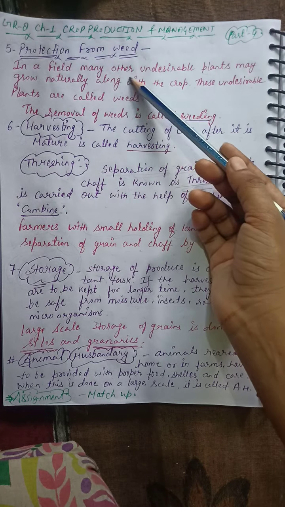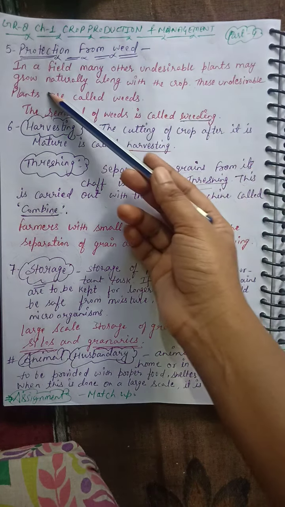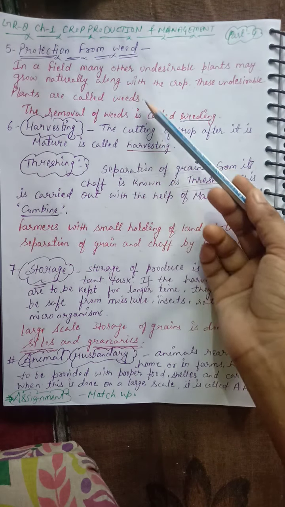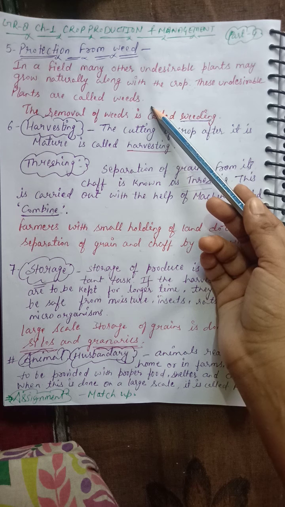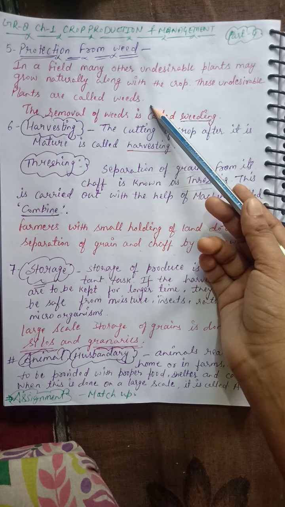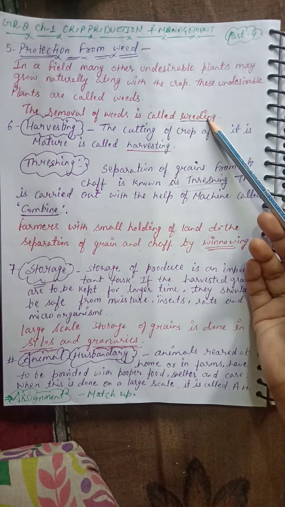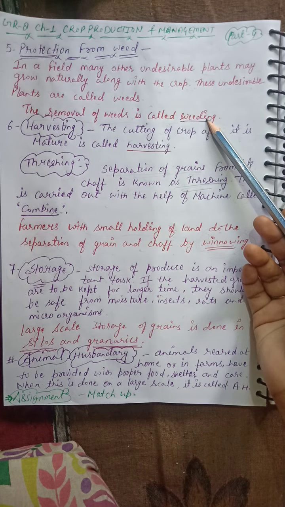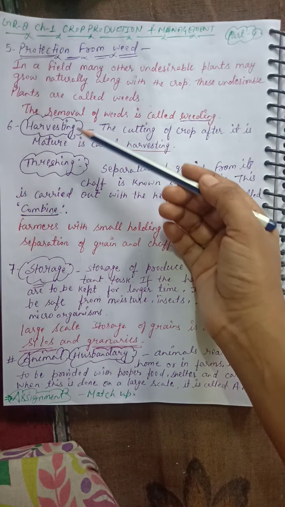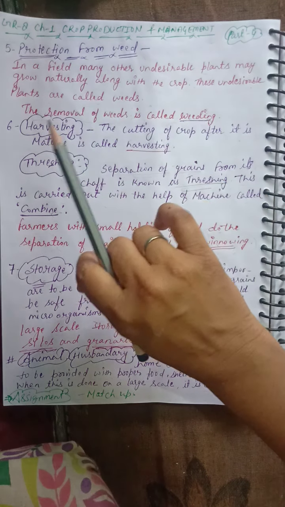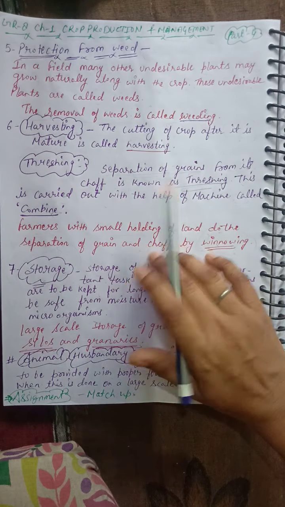In a field, many other undesirable plants may grow naturally along with the crop. These undesirable plants are called weeds. You might have seen many undesirable plants growing naturally in the crop, and they should be removed from the crop. The removal of weeds is called weeding. So how is the process of weeding to be done? We can remove the weeds by plucking them with our hand.